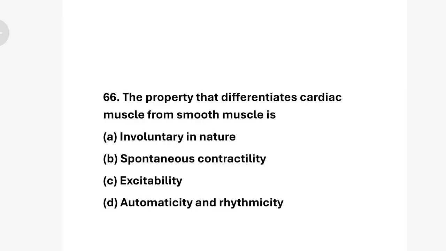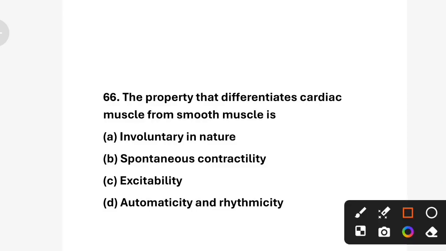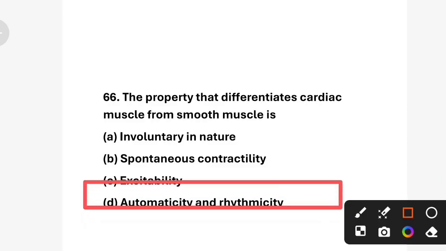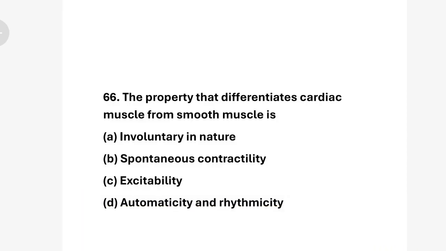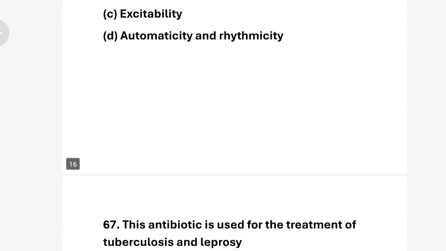Correct answer is option D, automaticity and rhythmicity. Cardiac muscles are unique because they can control rhythm without neuron stimulation. This is called automaticity. They also maintain a steady rhythm due to the SA node. Next question.